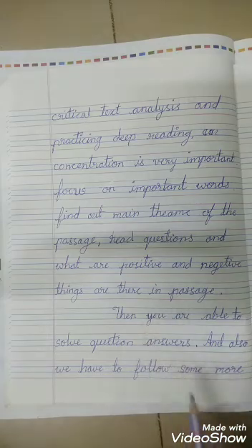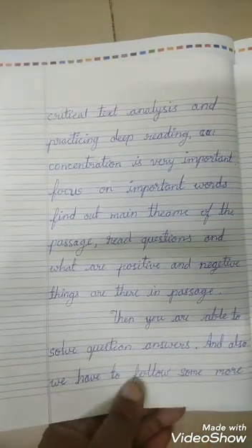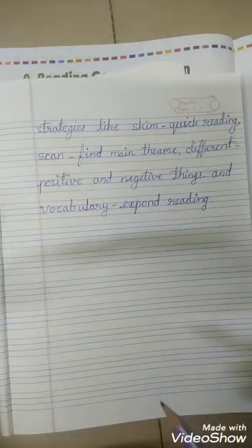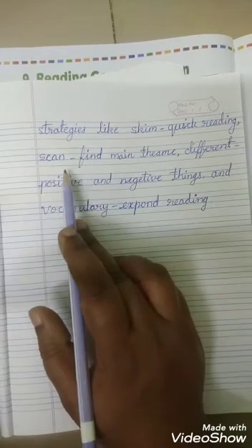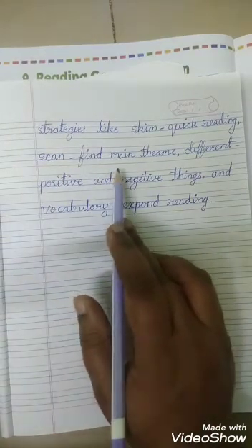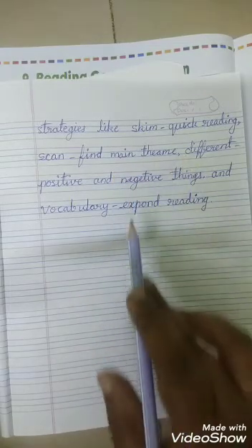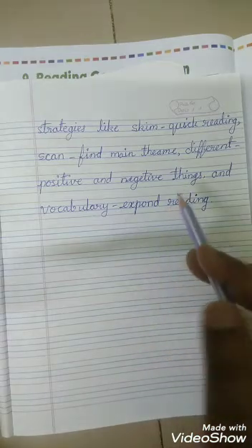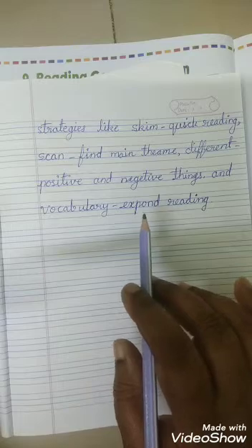And also we have to follow some more strategies. What are they? First, skim. Skim means quick reading. We are able to read that passage quickly. Then scan. Scan means find the main theme. What is the theme of the particular passage? Then the difference between positive and negative things. What are the negative things and what are the positive things in that particular passage? And vocabulary means expound reading.